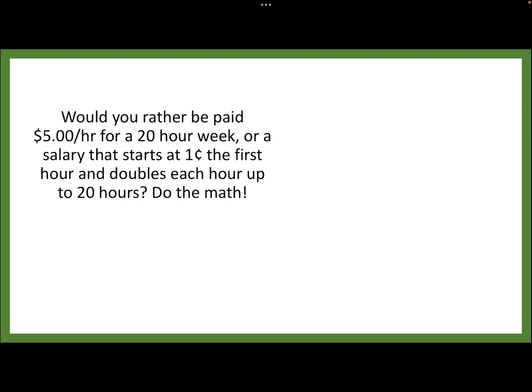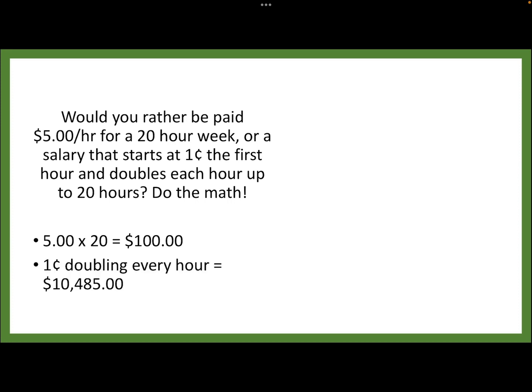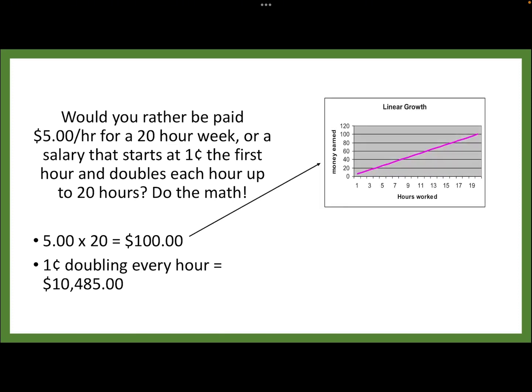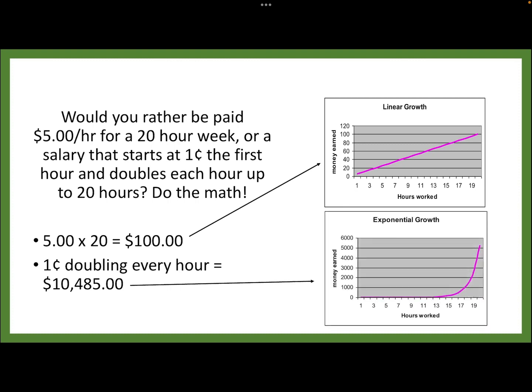Take a second and see if you can do the math to see which one of those you would rather do. So, if we look at this, $5 an hour over 20 hours is $100. 1 cent doubling every hour would give you $10,485. These are examples of linear growth and exponential growth.